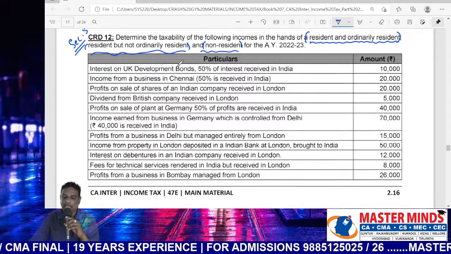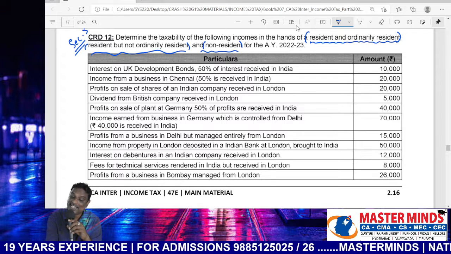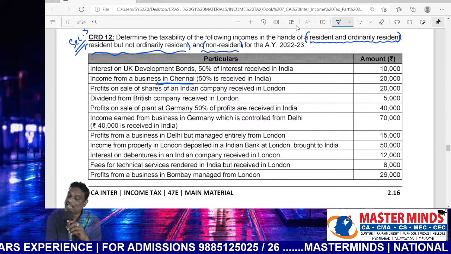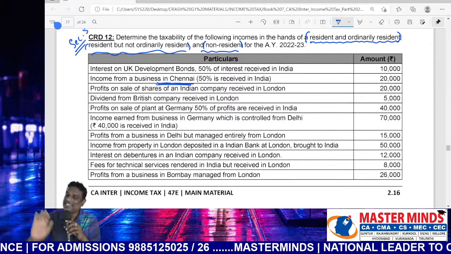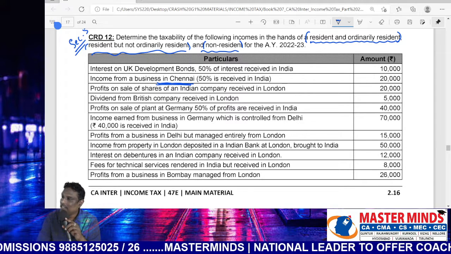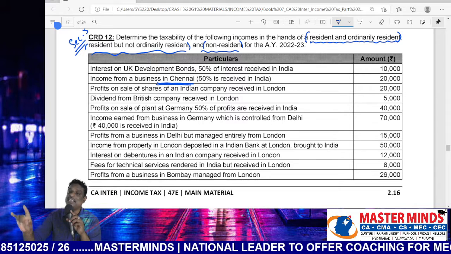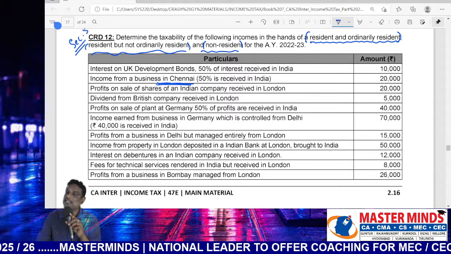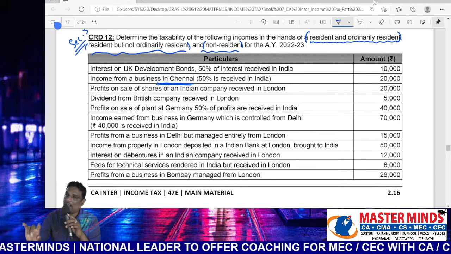Point number 2, income from business in Chennai. The business was located in India. Therefore, earnings are automatically located in India. Therefore, the receipt is irrelevant here. Hence, taxable in all cases, irrespective of the residential status, because Section 5 says either earnings or receipt.